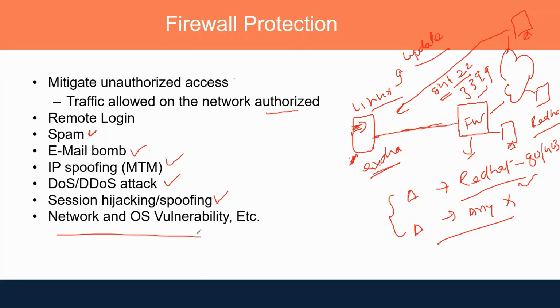Someone is trying to exploit a vulnerability. Vulnerability means weakness. Let's say this Linux system is pretty old, running on a 6.0 version, and in older systems there are vulnerabilities, that means there is a weakness. This is not on the latest patch set. If someone is trying to exploit the vulnerability from the internet, that's not possible, because the firewall knows that kind of attack and would block it. So these are the firewall protections. It is not only protecting against unauthorized traffic, but it can protect from other things as well.